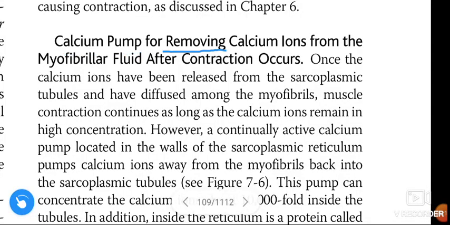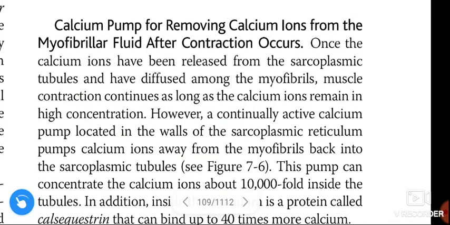Calcium pump for removing calcium ions from the myofibrillar fluid after the contraction occurs. Once the calcium ions have been released from the sarcoplasmic tubules and have diffused among the myofibrils, muscle contraction continues as long as the calcium ions remain in high concentration.